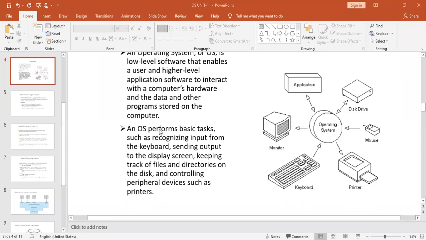So now what we understood, according to these definitions, is that without an operating system, you cannot use any one of the peripherals, or any one of the hardware components present in the computer system. So in order to utilize all these resources, one should have a software that is called an operating system. That is the reason why it is called a resource manager.